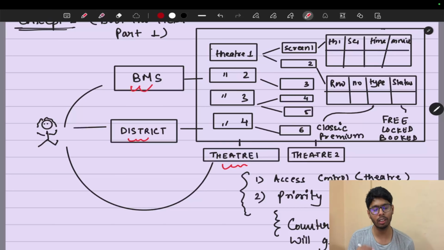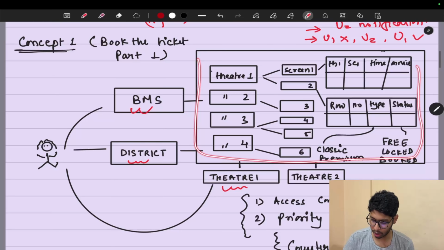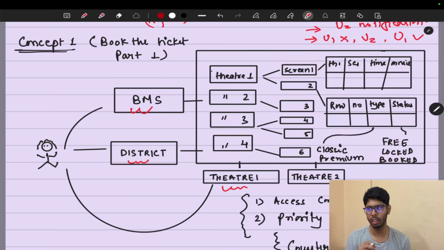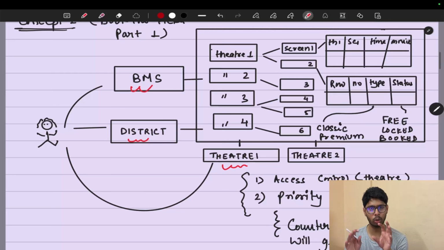These three are using a common database center that is provided by a PVR or some booking authority, so that these three are going to use them. They are connecting this complete database with some APIs. Okay, so what do you mean by APIs?